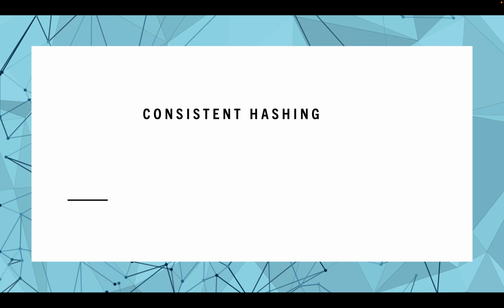Consistent hashing is a technique used to distribute keys across a cluster of nodes in a way that minimizes the number of keys that need to be moved when nodes are added or removed from the cluster. So this is useful in all the distributed systems where nodes can come and go dynamically, as it allows the system to maintain and relatively evenly distribute the keys despite the changes in the cluster size.